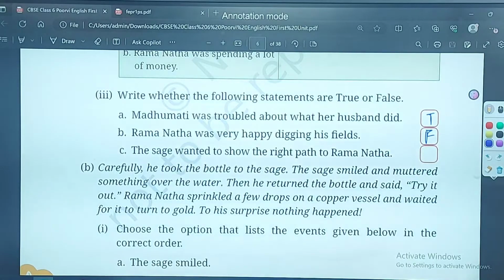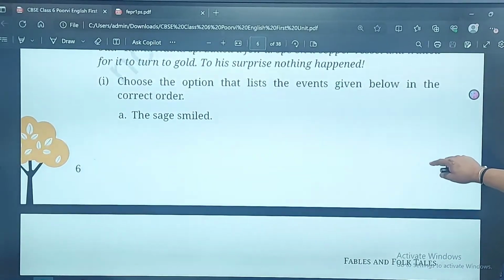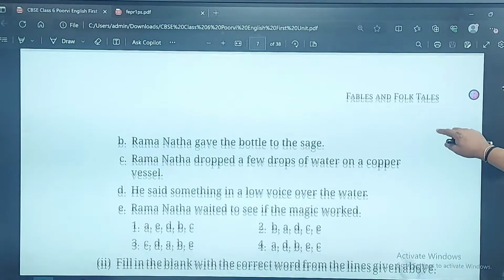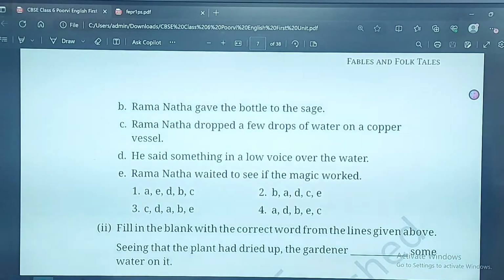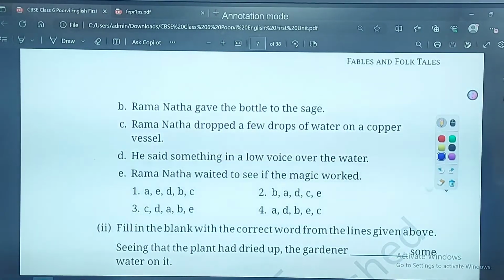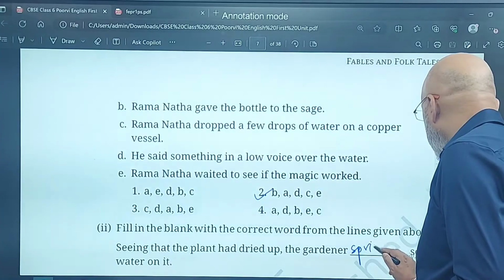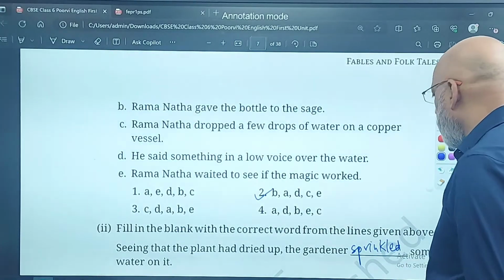The sage wanted to show the right path to Ramanatha. That is true. Carefully, he took the bottle. Read the next one, and this is the correct order that you need to do, which should be quite easy. Just go through the pages and you will be able to. The sage smiled. Ramanatha gave the bottle to the sage. So, isme kaunsa is the right one? The correct one, I can tell you. Should I wait for you to tell me? The correct answer is option 2. Okay. This one, the correct word out here will be sprinkled.